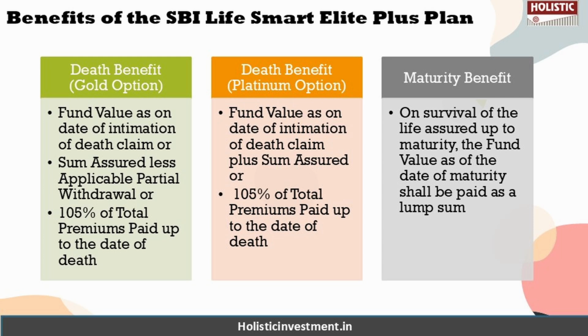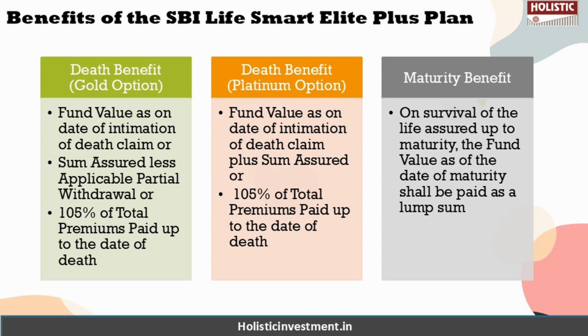As you can see on the screen, under the gold option there are three options: fund value as on date of death, sum assured less any applicable partial withdrawal, or 105% of the total premium the policyholder has paid up to the date of death. Out of these three, whichever is highest in value at the time of death will be given as the death benefit to the beneficiary. In the platinum option, it's between two options: either your fund value as on date of death, or 105% of the total premium paid up to the date of death. Whichever is highest in value at the time of death will be given as the death benefit to the beneficiary.